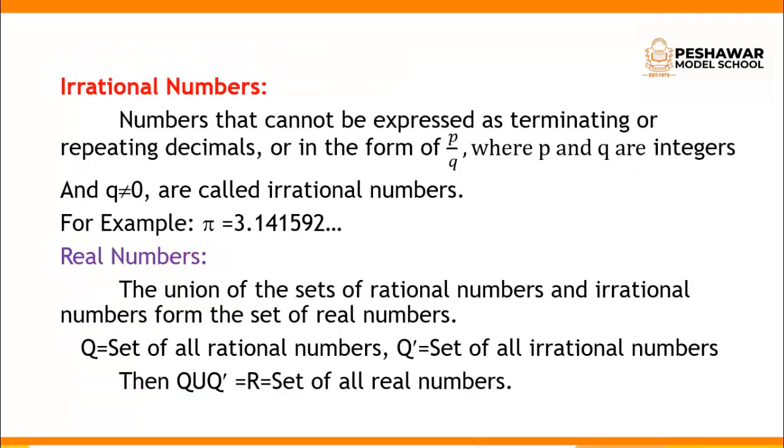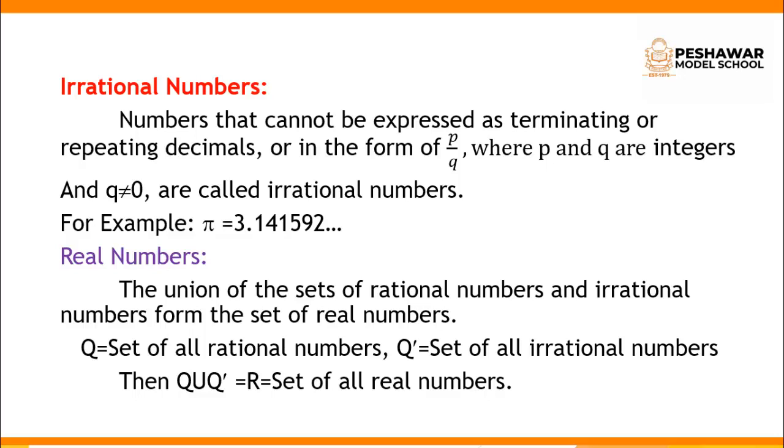So now, after studying the rational numbers, you learn about the topic irrational numbers. Irrational numbers are the opposite of rational numbers. Numbers that cannot be expressed as terminating or repeating decimals, or in the form of P by Q, where P and Q are integers and Q is not equal to 0, are called irrational numbers. For example, you already know about the symbol pi, which has a fixed value, that is 3.141592 and so on.